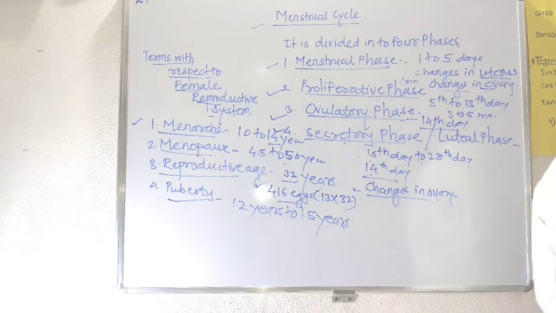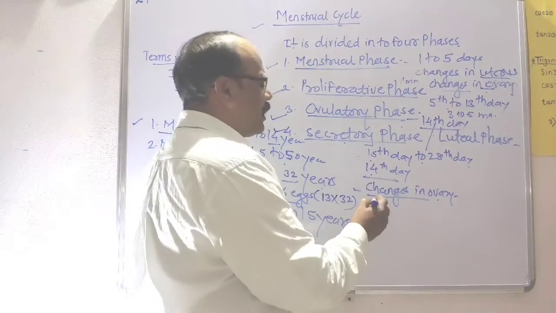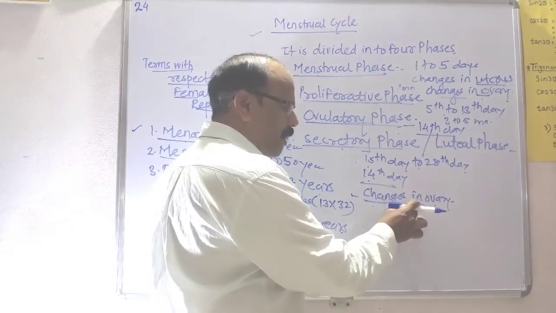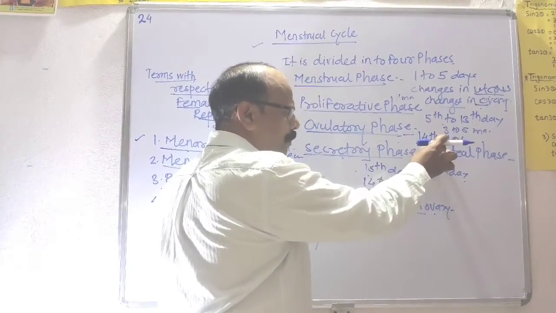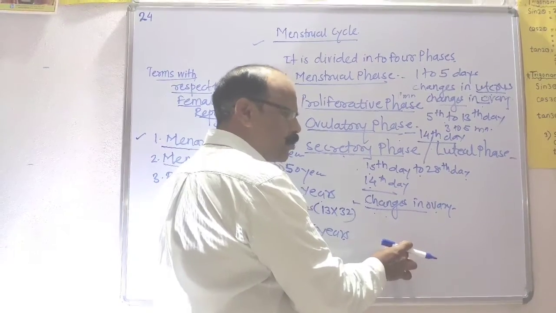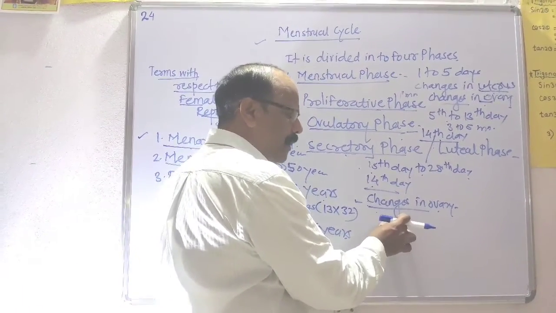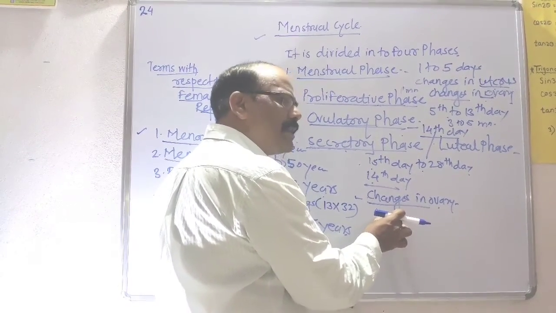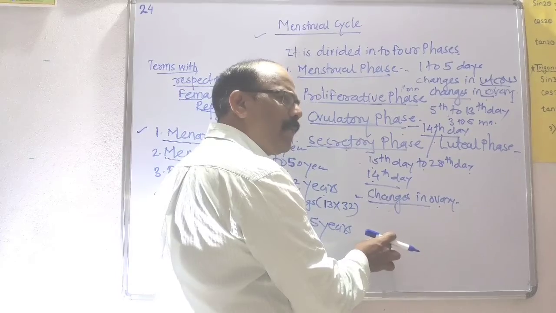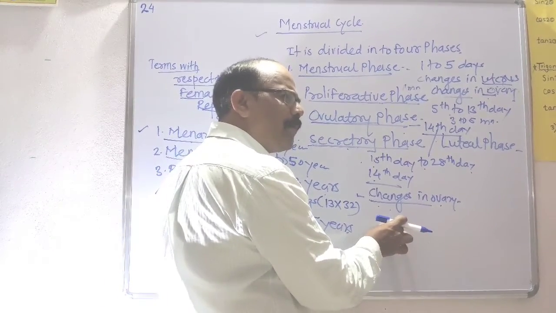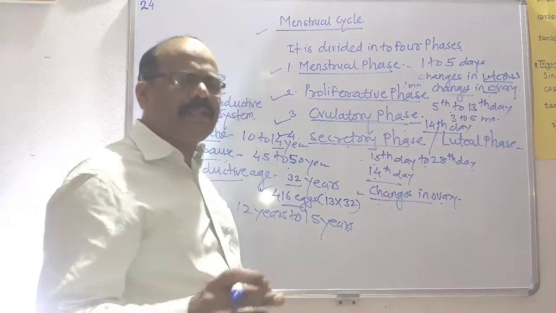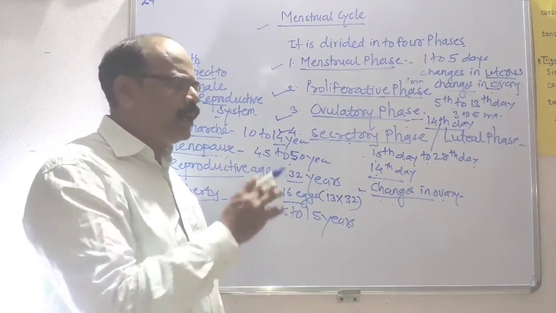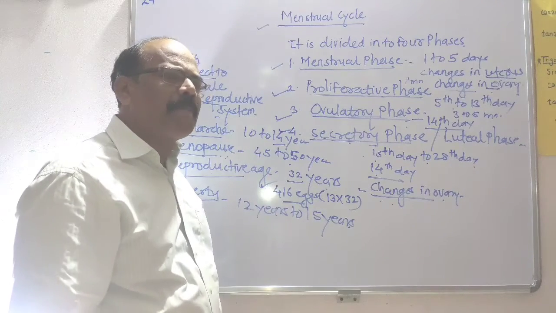The secondary oocyte which is released on the 14th day of the menstrual cycle, that process is called ovulation, and the empty Graafian follicle will be present there. That empty follicle acts as the corpus luteum. If the process of fertilization takes place, the corpus luteum remains as it is. It secretes the hormone progesterone, and it will maintain the pregnancy period.